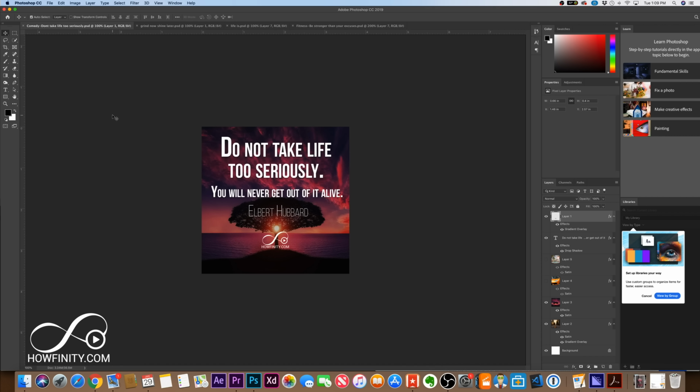But this is going to be an absolute free. Just download the free Photoshop trial. Then I'll show you how to make one completely from scratch, where to source the quote, where to source the image, how to make it this size and shape, and how to post it on Instagram and actually get some benefit from it on Instagram and grow your following there. So let's start from scratch.